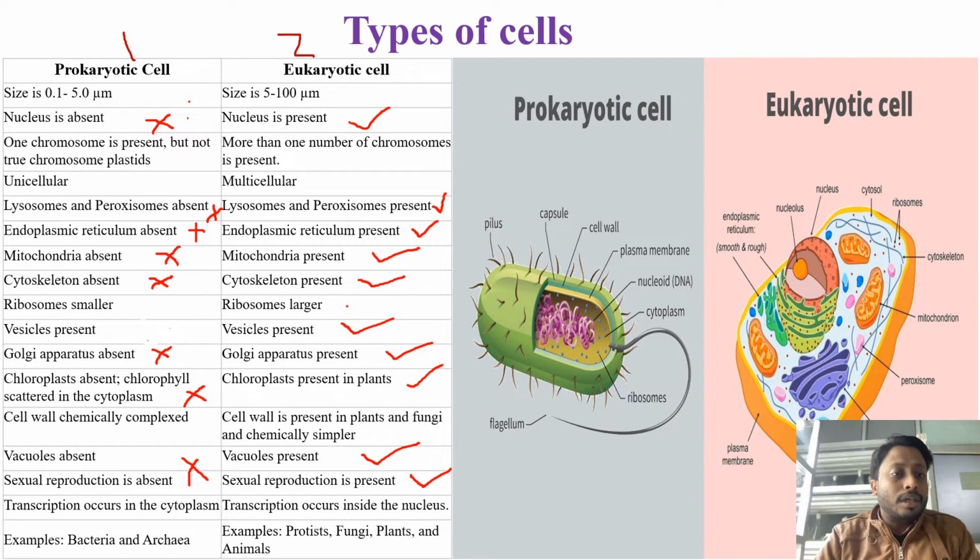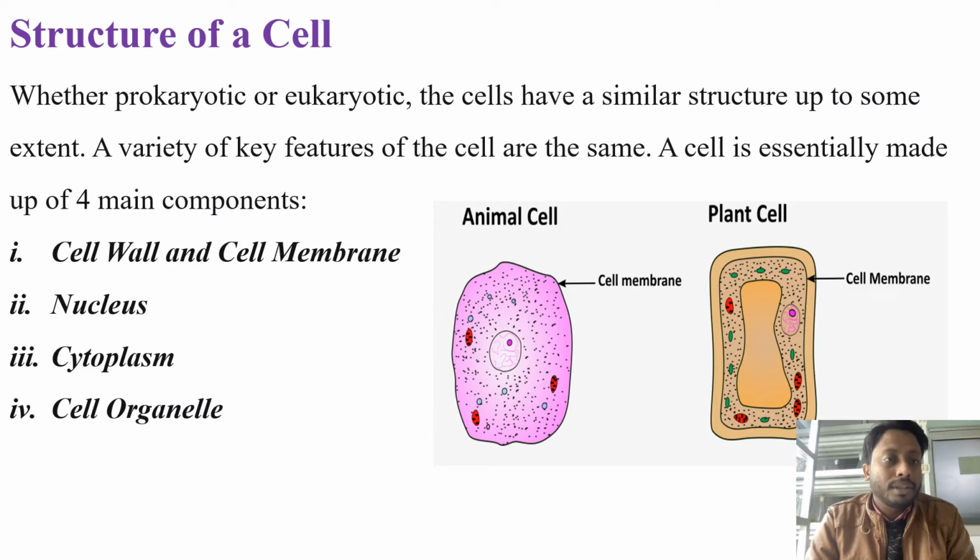The transcription occurs in prokaryotic cells in the cytoplasm, whereas in eukaryotic cells, the nucleus is the place where transcription occurs. Examples of prokaryotic cells include bacteria and archaea, whereas examples of eukaryotic cells include fungi, plants, animals, etc. Structure of a cell. Whether prokaryotic or eukaryotic, the cells have a similar structure up to some extent. A variety of key features of the cells are the same.